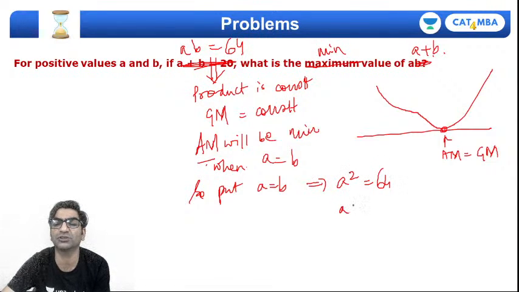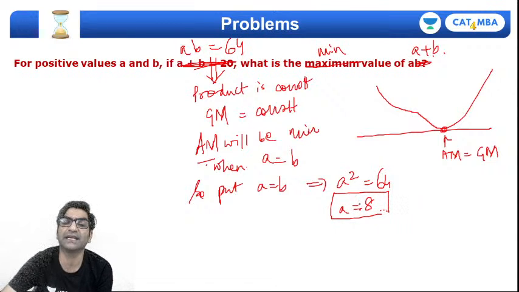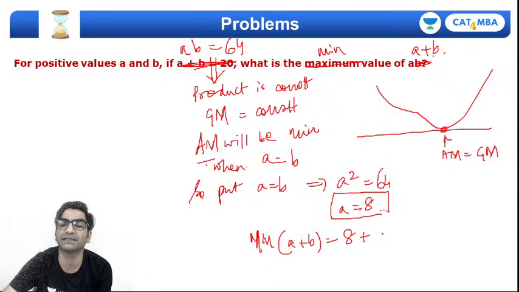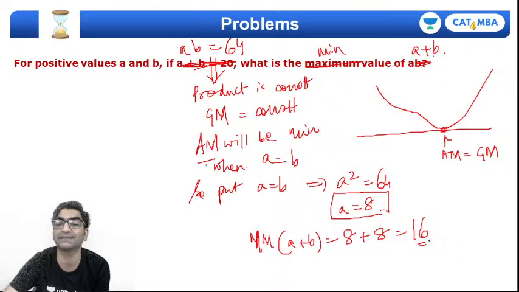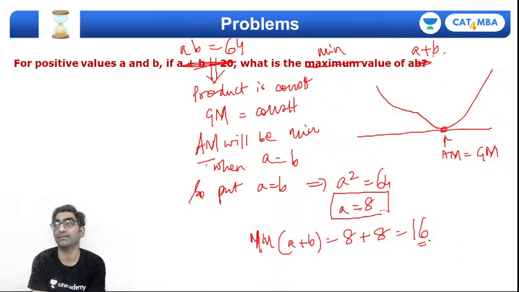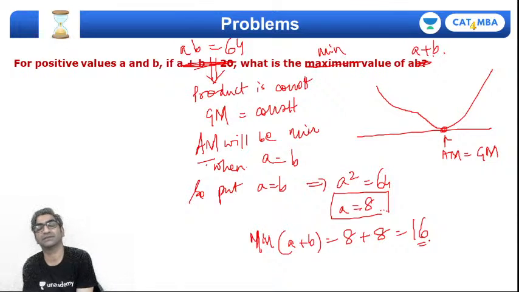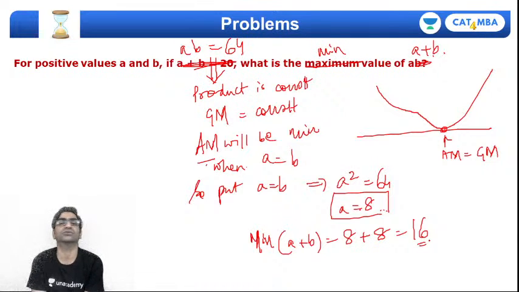a square is equal to 64. Since it's a positive value, a is equal to 8 is the one that we'll be left with. And if a is 8, b is also 8, then the min value of the sum, minimum value of a plus b, will actually be 8 plus 8, 16. Right? I can't go lower than 16 in terms of sum of a and b. Even if you take small values, let's say 2 and 32 लेते हैं तो sum 34 हो जाएगा. तो 16 से कम उन दोनों का sum नहीं हो सकता है.